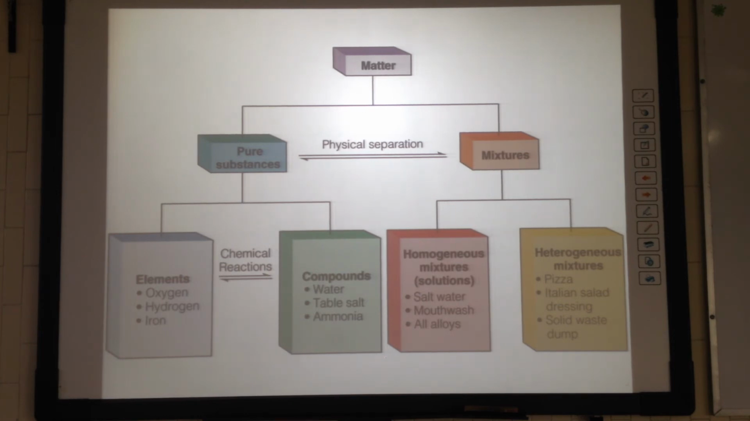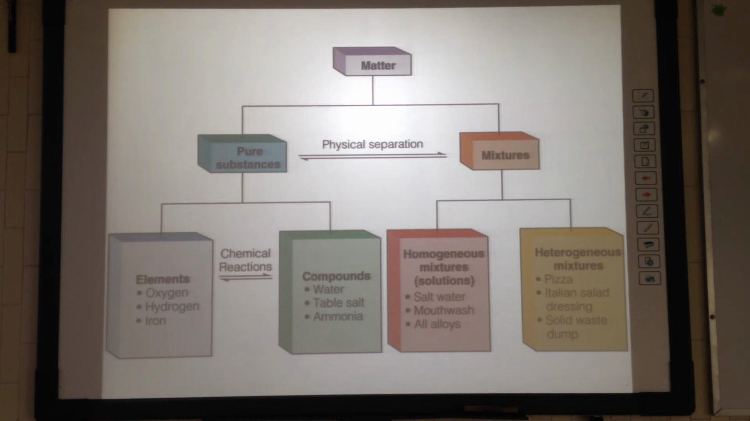Elements are substances that cannot be decomposed into simpler substances. That is, each element is composed of only one kind of atom. Compounds, on the other hand, are substances composed of two or more elements. That is, they contain two or more kinds of atoms. And compounds can be decomposed into simpler substances by chemical means.